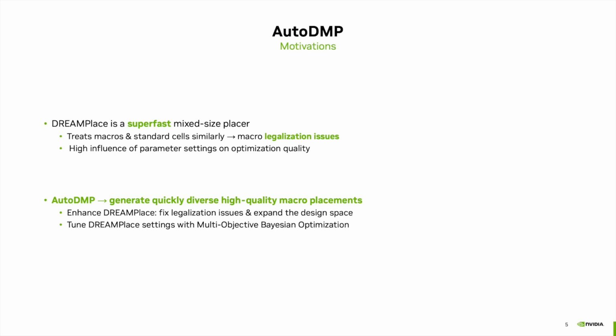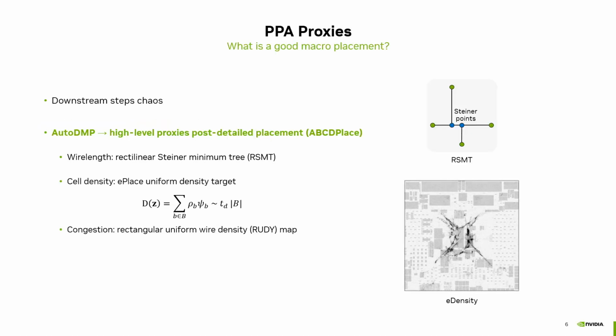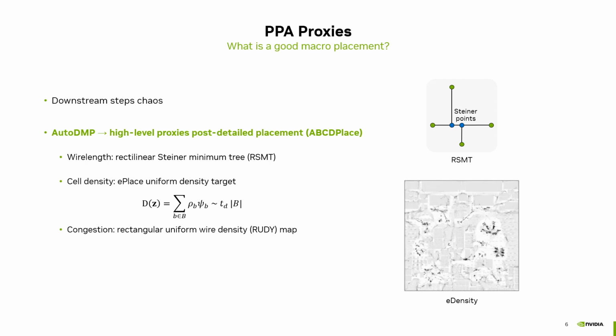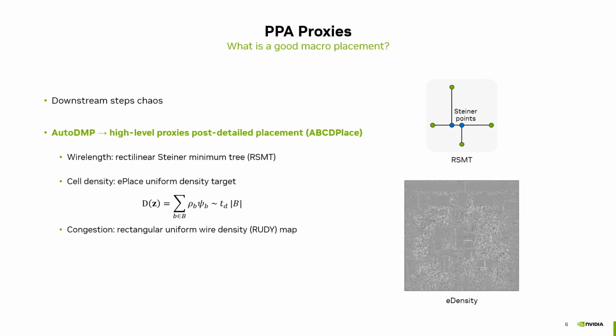We offer extensions to DreamPlace to fix legalization issues and expand the macro placement design space. The DreamPlace parameter space is explored efficiently using multi-objective Bayesian optimization. We propose PPA proxies to judge the quality of a macro placement. We will extract these proxies after legalization and detailed placement performed with ABCDPlace.